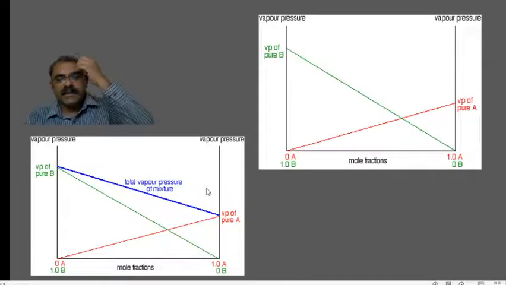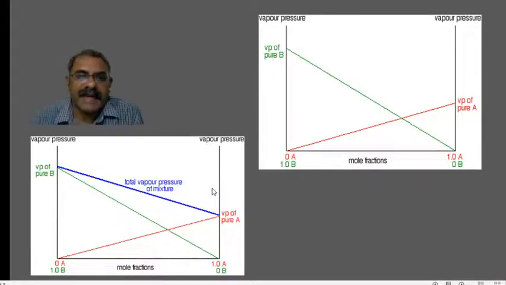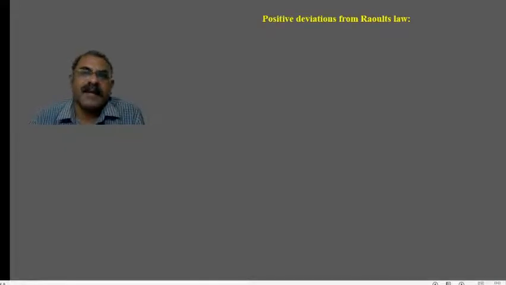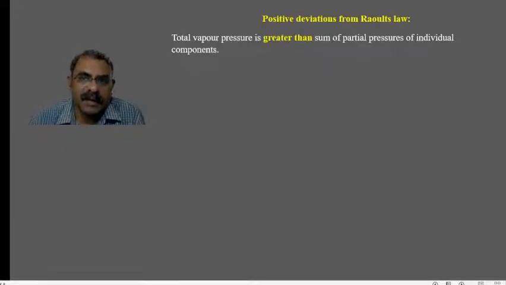Any solution which gives a curve like this denotes an ideal solution. If the lines are straight lines, then we say that they obey Raoult's law. Any solution which obeys Raoult's law is called an ideal solution, right? Examples are heptane and hexane, and benzene and methylbenzene. It is observed that not all solutions follow Raoult's law. There are deviations observed from Raoult's law.